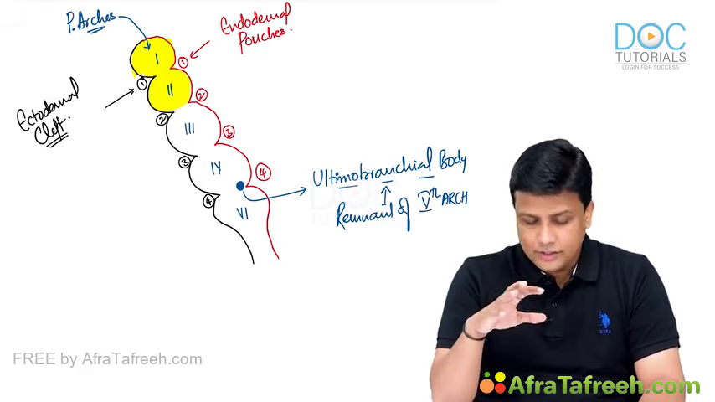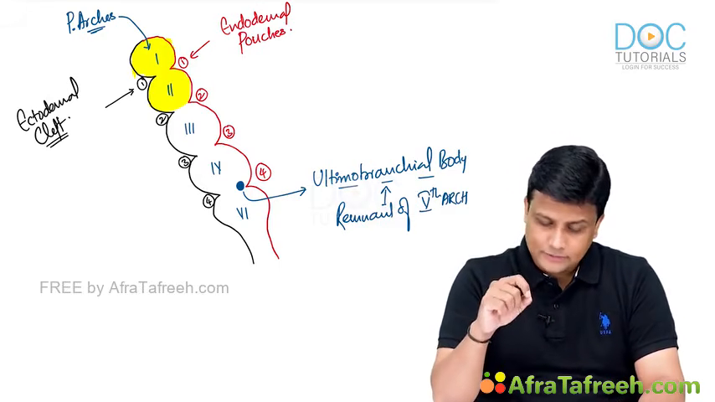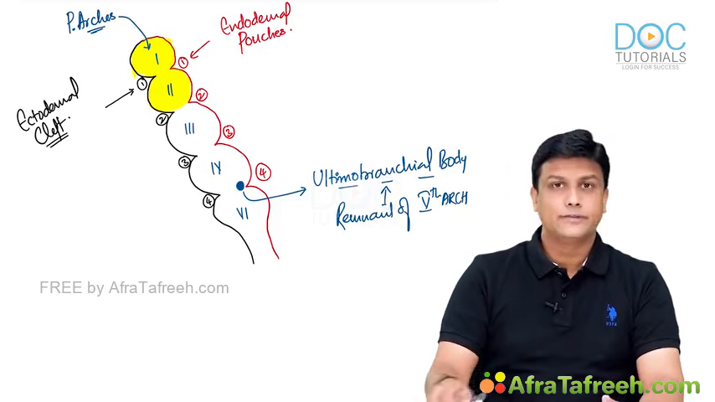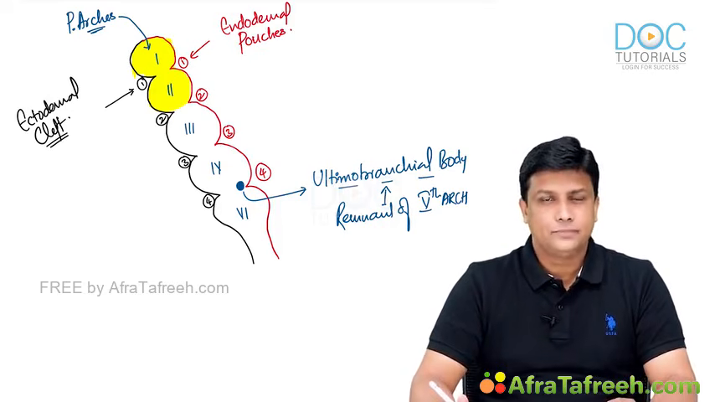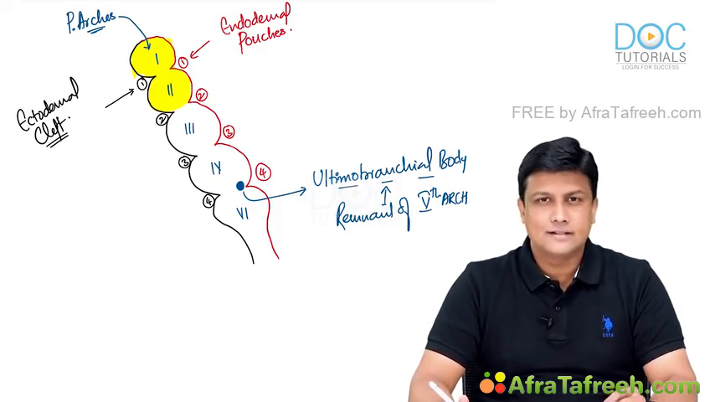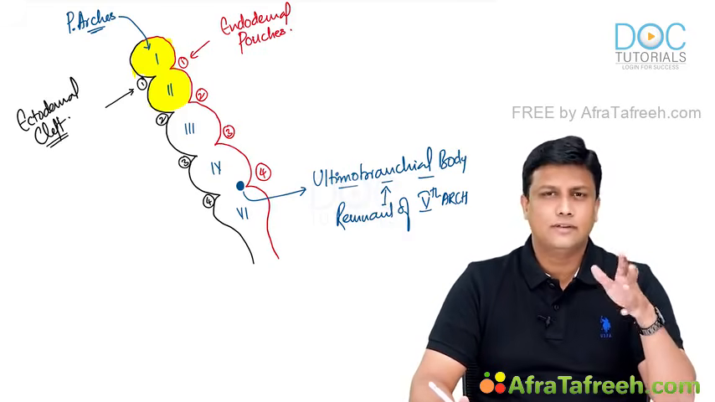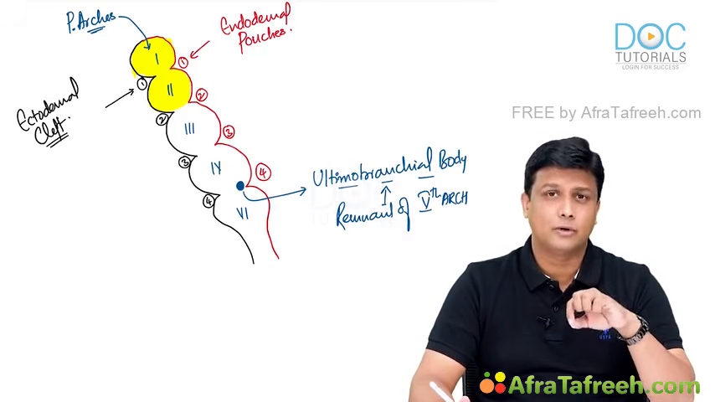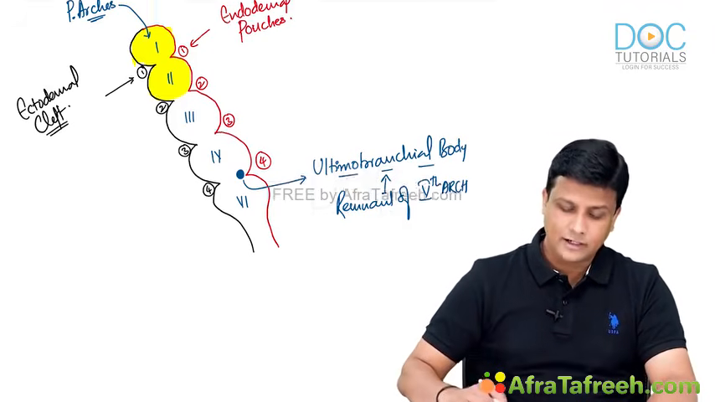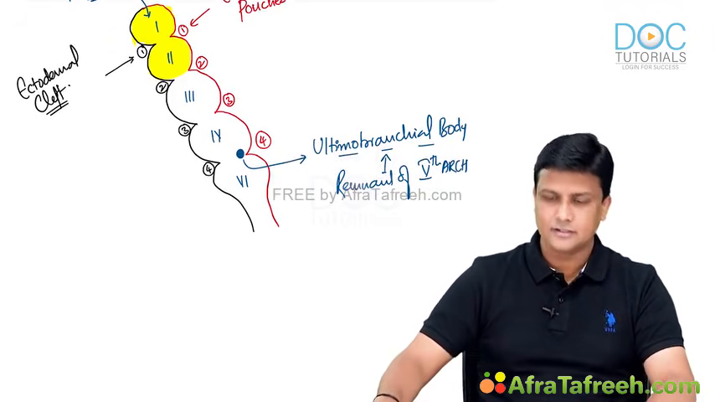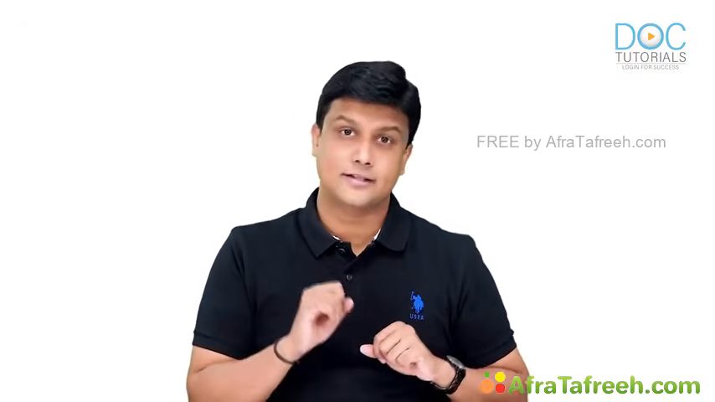Now once you have understood all this information, one more controversy that I want to clear here is that parafollicular cells or C cells, in many of the books they have given that it is derived from ultimobranchial body. Absolutely wrong. It is not derived from ultimobranchial body. What is exactly happening here is parafollicular cells are actually derived from neural crest cells.